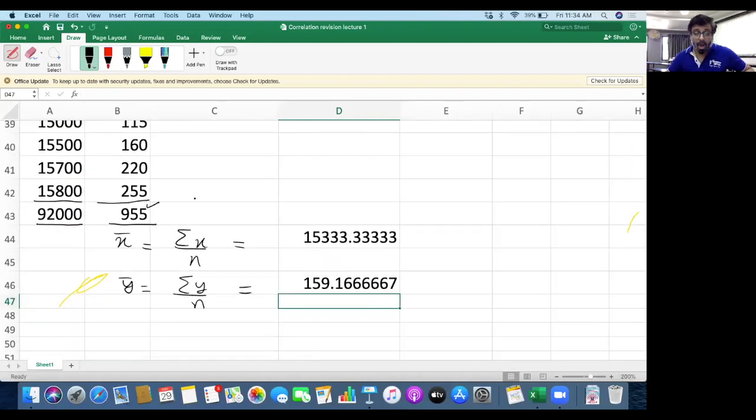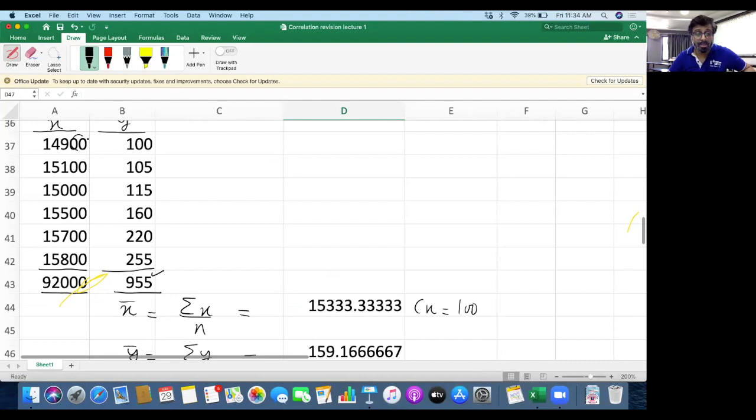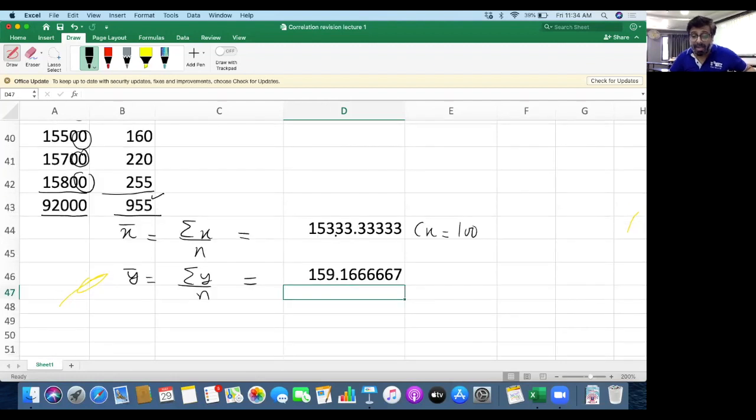Here, because the common factor in x, as we discussed, is 100. Okay, all of you can see that common factor here is 100. Everywhere there are 2 zeros. So common factor is 100. Assumed mean should be a multiple of 100. Multiple of 100 means here there should be 2 zeros. So what will you take assumed mean here? 15,300.